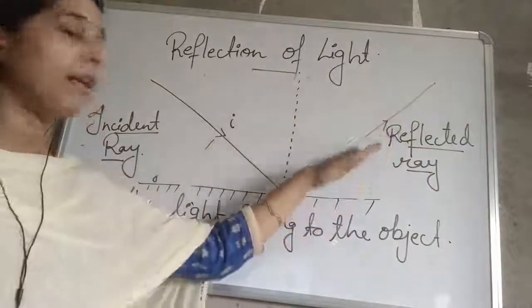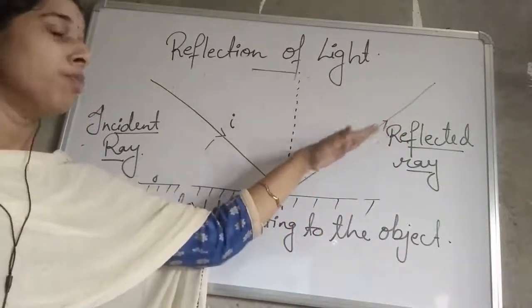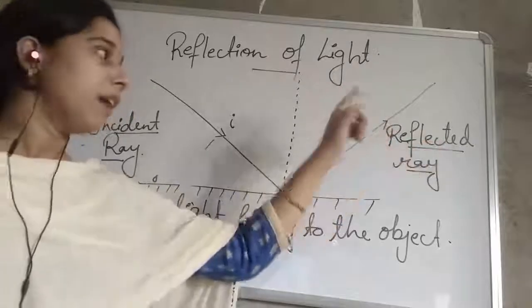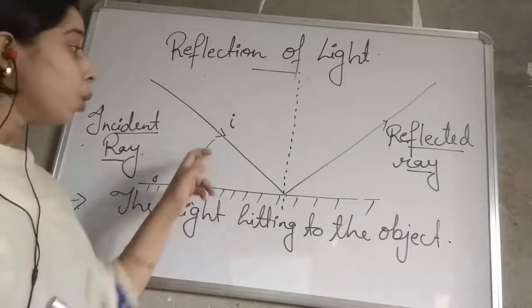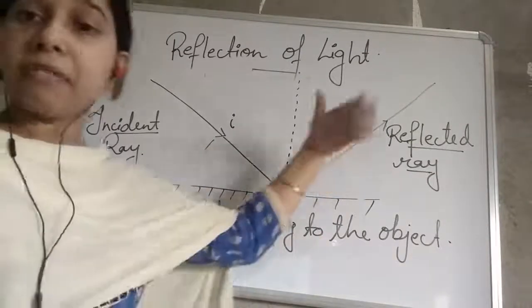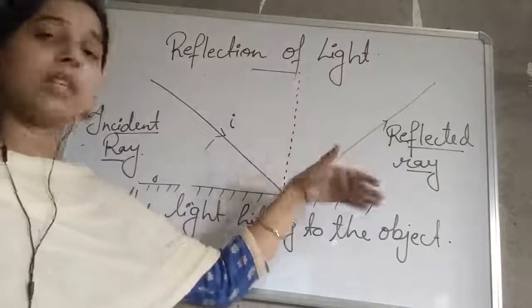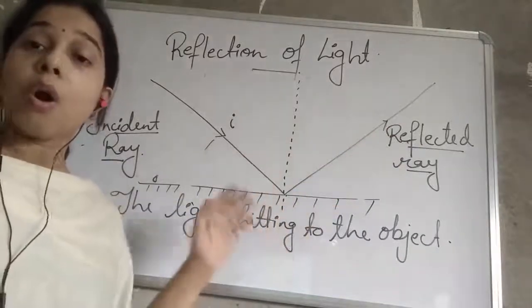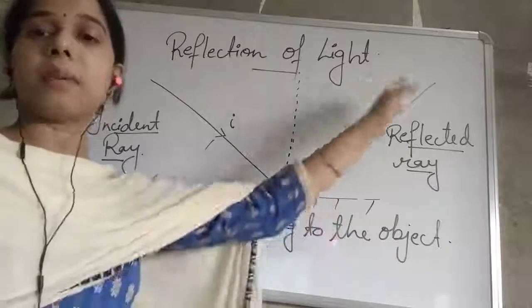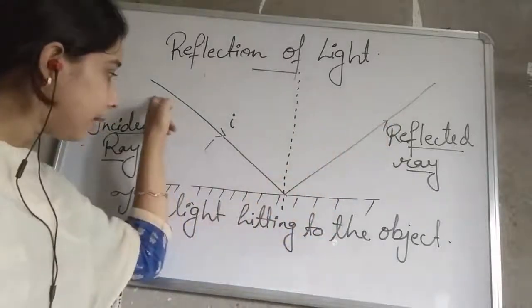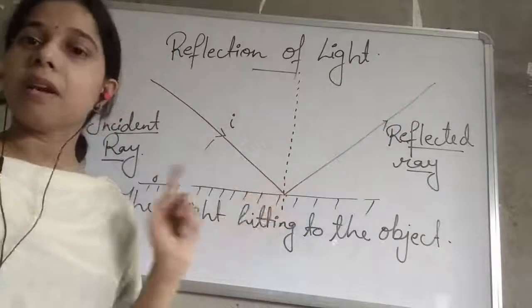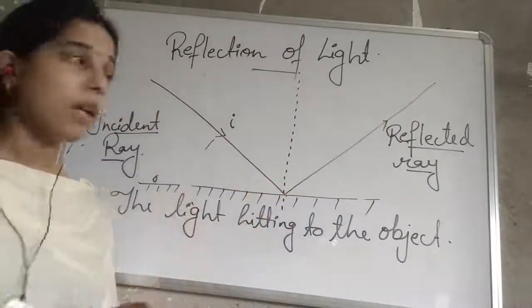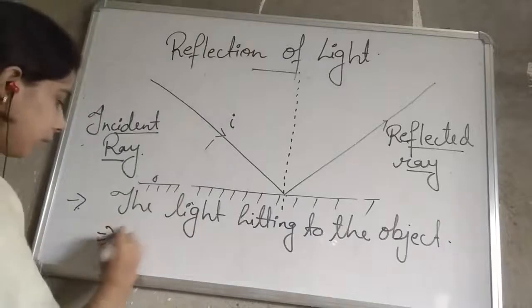So the bent ray which moves in the opposite direction is called a reflected ray. We can say it is the light which gets reflected or moves in the opposite direction after reflection, or which leaves the mirror. You can see here it is coming towards the mirror and it is leaving the mirror, that is a reflected ray.